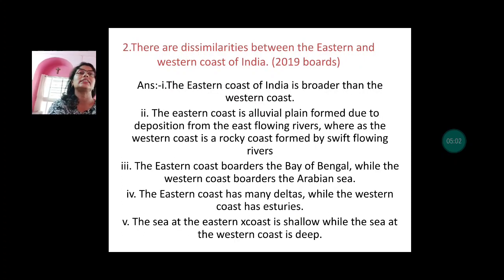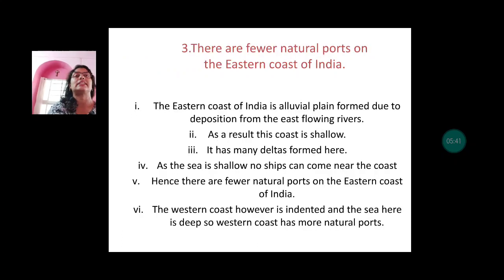Second give reason, there are dissimilarities between the eastern and the western coast of India. This has come in 2019 boards. The eastern coast of India is broader than the western coast. The eastern coast is alluvial plain formed due to deposition from the east flowing rivers, whereas the western coast is rocky, formed by swift flowing rivers. The eastern coast borders the Bay of Bengal, while the western coast borders the Arabian Sea. Eastern coast has many deltas, while western coast has estuaries. The sea at the eastern coast is shallow, while the sea at the western coast is deep.